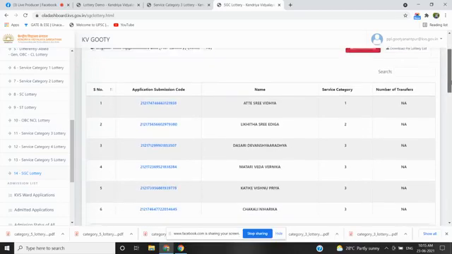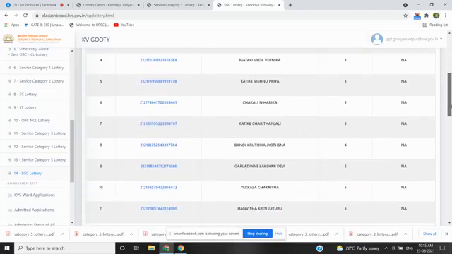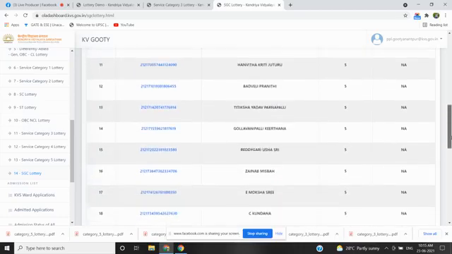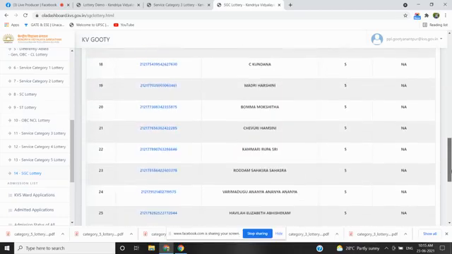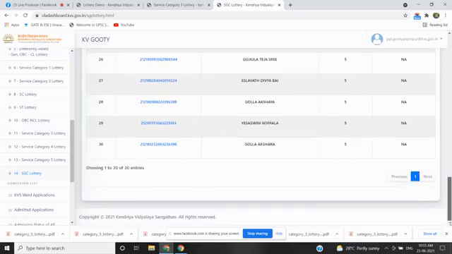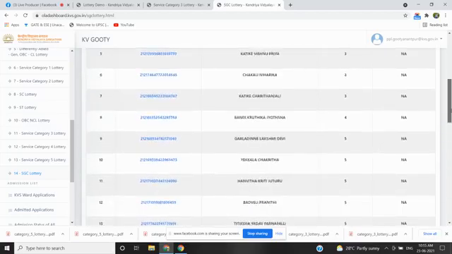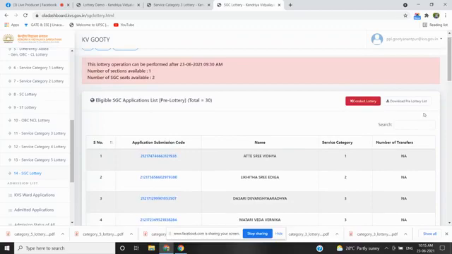Atti Sri Vidya. You can see the total number of applicants who have applied under this SGC category, total 30. Before going for the conduct of lottery, we will download the sequence, that is, download the pre-lottery list for this academic session.